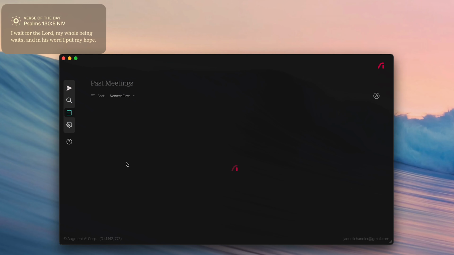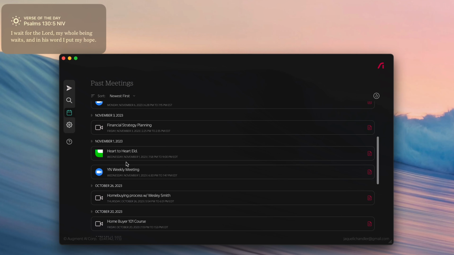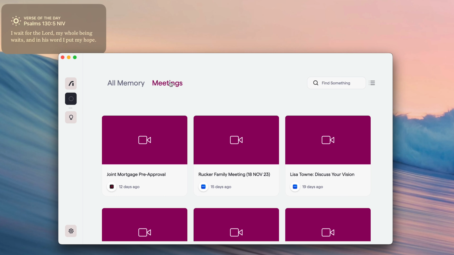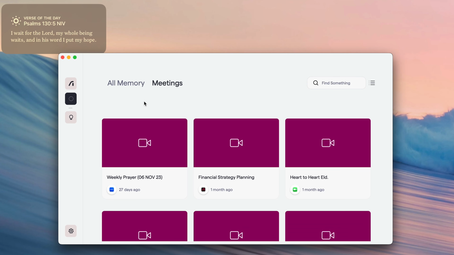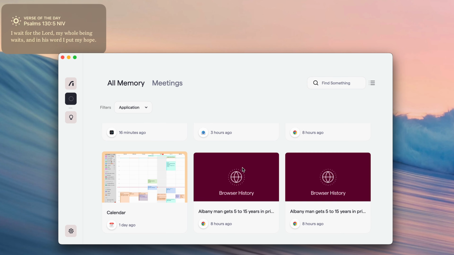Remember recall and past meetings that were here on the left? Well, they've undergone a transformation and they are now all memory and meetings, neatly tucked away within the memory tab for your convenience. Everything you need right where you expect it to be.